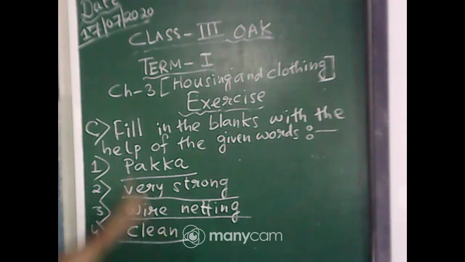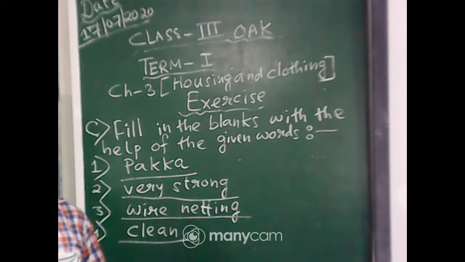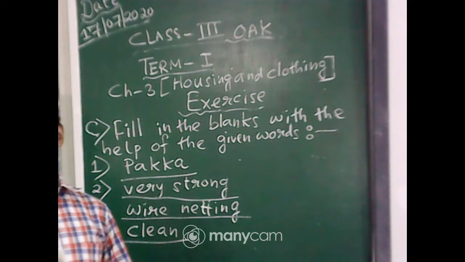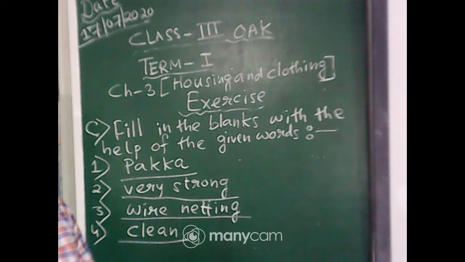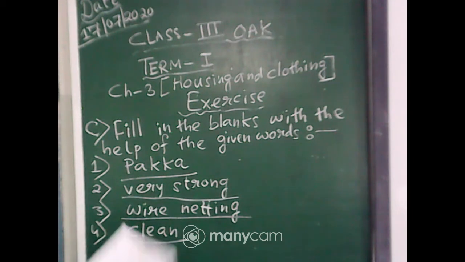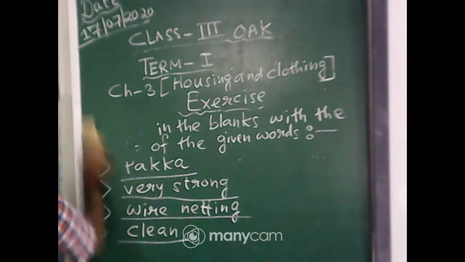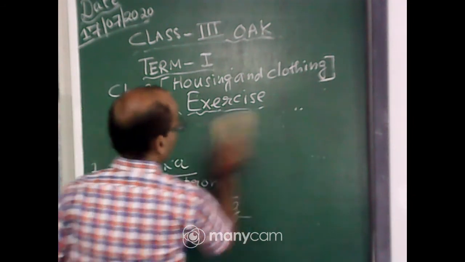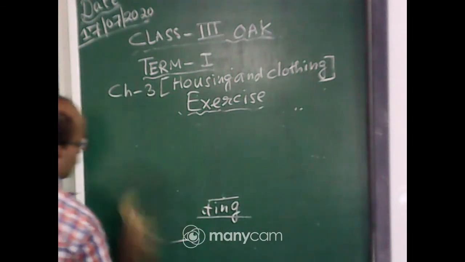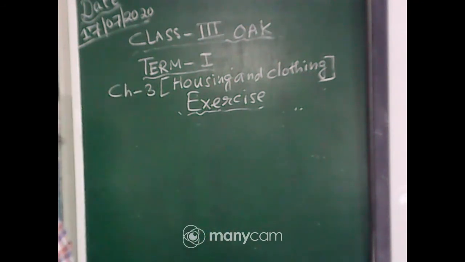So once again I am telling you the answers. Number 1, fill in the blanks. Most of the towns have pakka houses. Number 2, a pakka house is very strong. Number 3, the windows and doors should have proper wire netting to keep away flies and mosquitoes. Number 4, we must keep our house clean. Yes, this is your answer. So that is completed. Now we will proceed with the next section, number D.